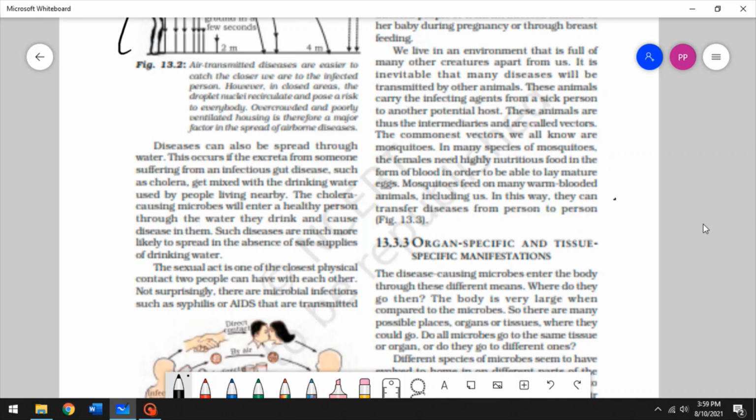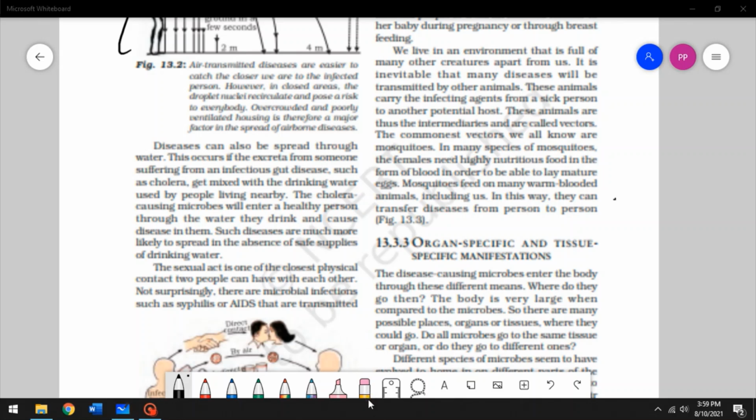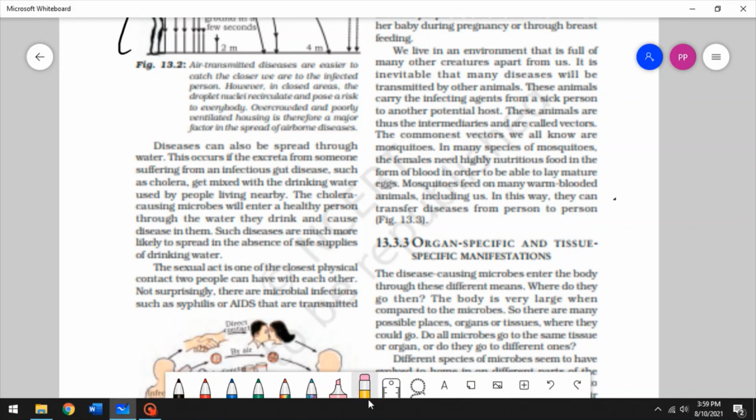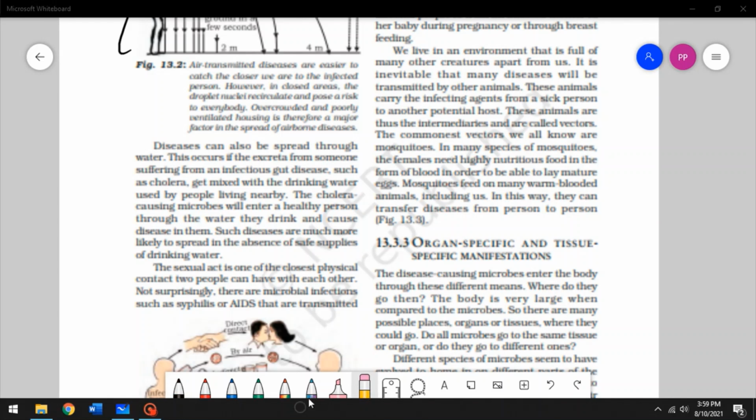That is exactly what we're doing when we drink contaminated water. And that is why it is important to drink purified water and to take clean food and water. All right, so